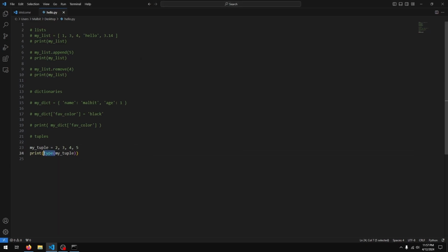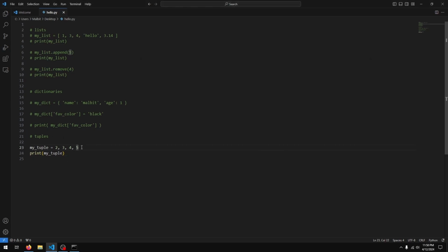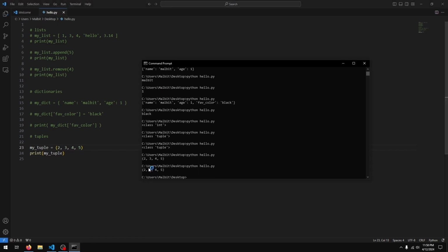Okay, so I can just take this out probably. You see we get the type as tuple, but if you look at the values, yeah, we get that. And you'll see even Python surrounds it in parentheses. So it's not required, but it's common convention to use parentheses.